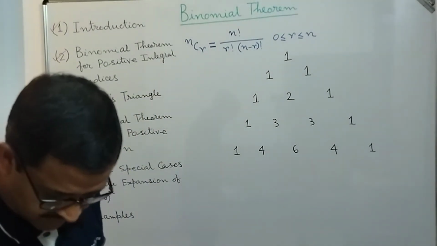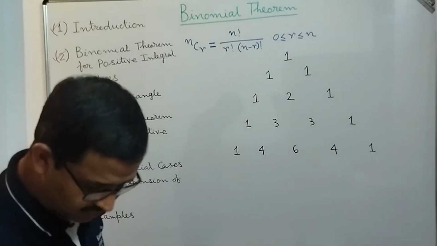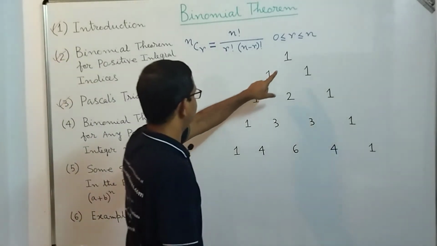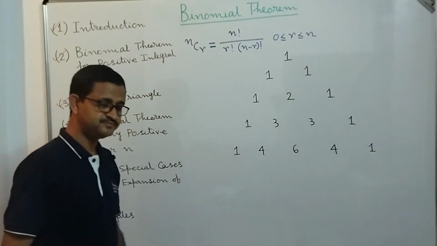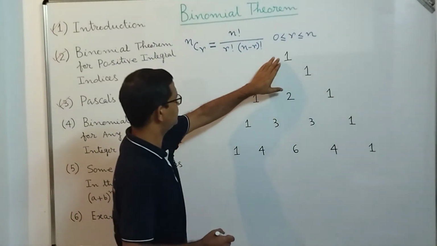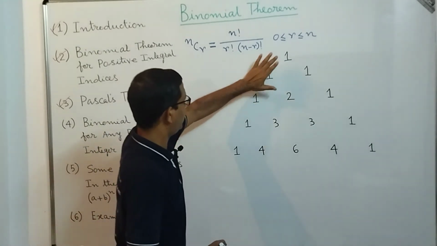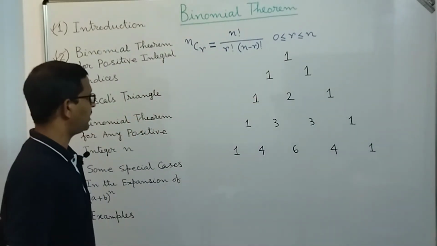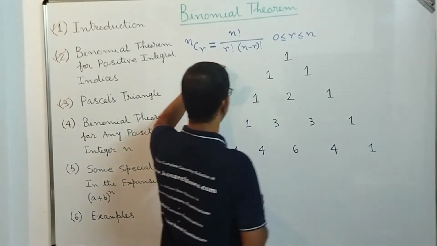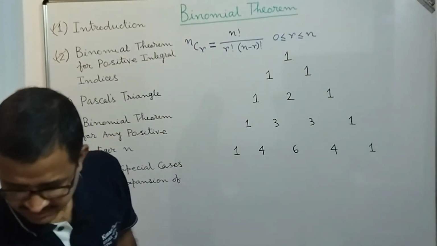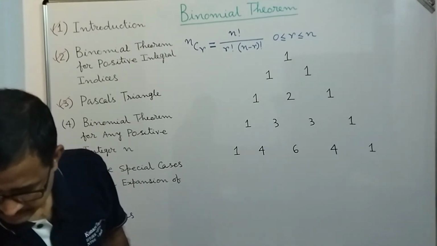Now the point is how we can associate these numbers with nCr. Let's look at it for the first 1, which is the first row.